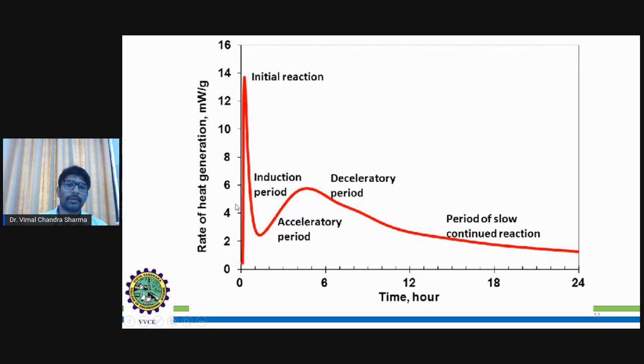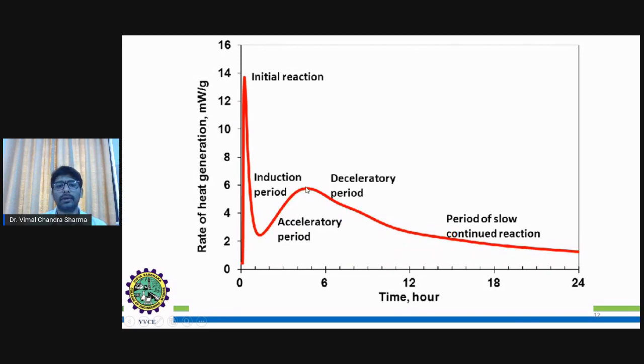Because of the reaction between water and calcium, a lot of energy is produced, and then it suddenly drops. During the induction period it slowly increases, but not more than the initial reaction. The induction period basically takes within 24 hours, or within a few hours.